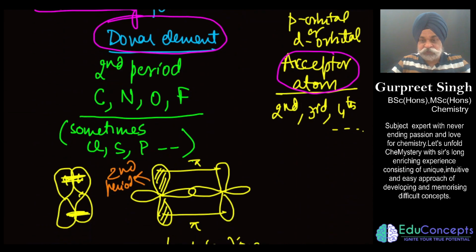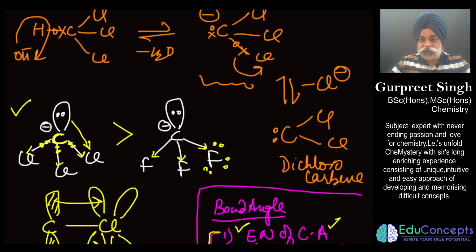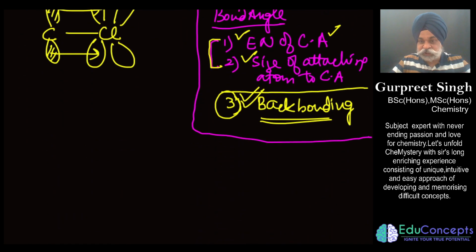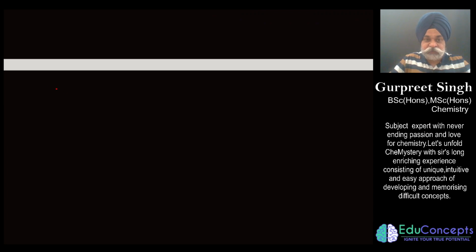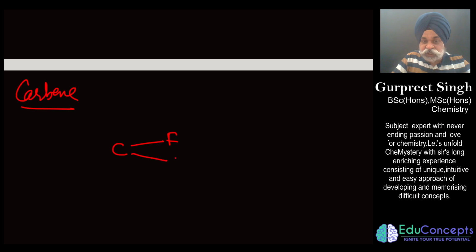Now the other option is talking about carbene, that is, the stability of this. This again is a very important and interesting question which we are going to work out. Regarding the carbene, I am not supposed to discuss the details, but one thing I can share is that carbene is a neutral, electron-deficient species, it is a reaction intermediate, and it is available in two forms.